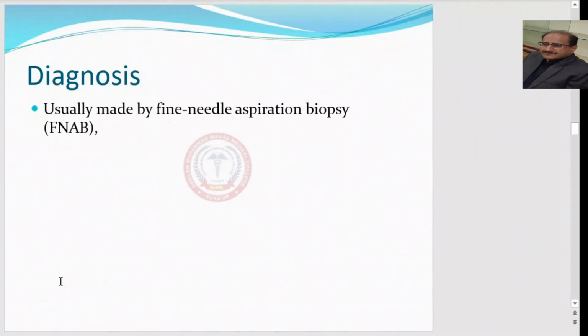Regarding the diagnosis, we can go for other investigations like the thyroid function test and ultrasound thyroid, but these are not diagnostic. From a diagnostic point of view, fine needle aspiration is very important. We get an FNAC, fine needle aspiration biopsy, that will confirm the type of malignancy. Then if it is malignant, we can go for CT or MRI of the neck to see any metastasis or local spread. Okay.